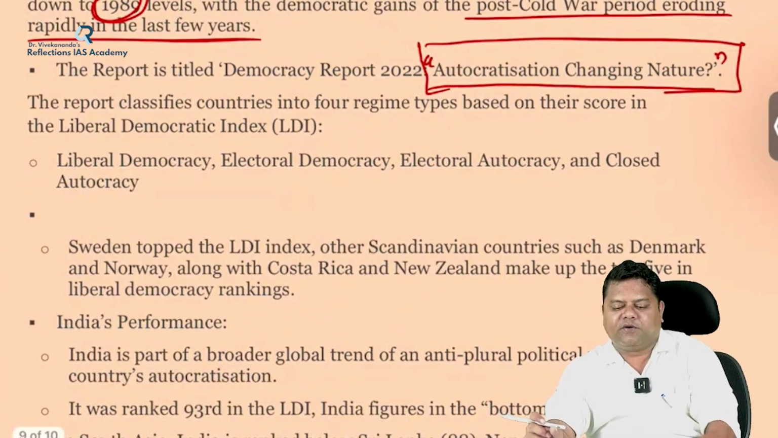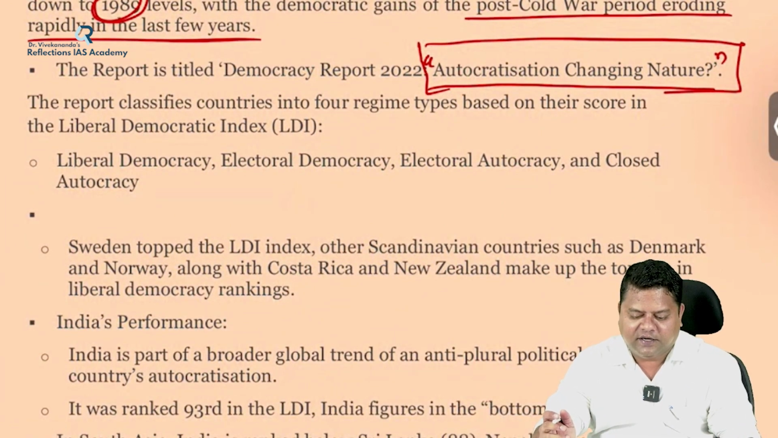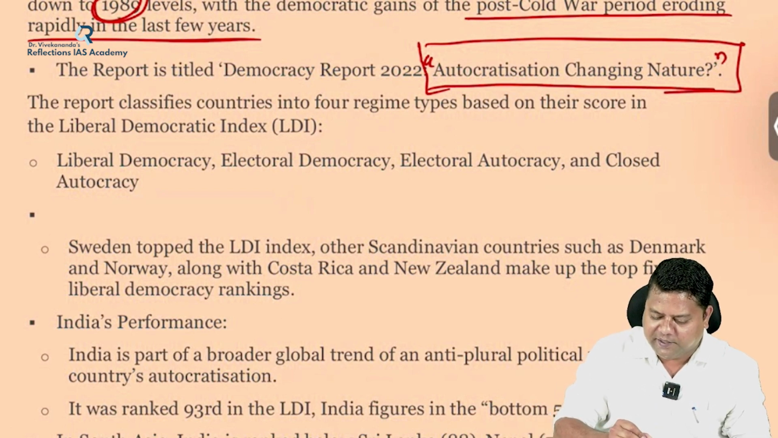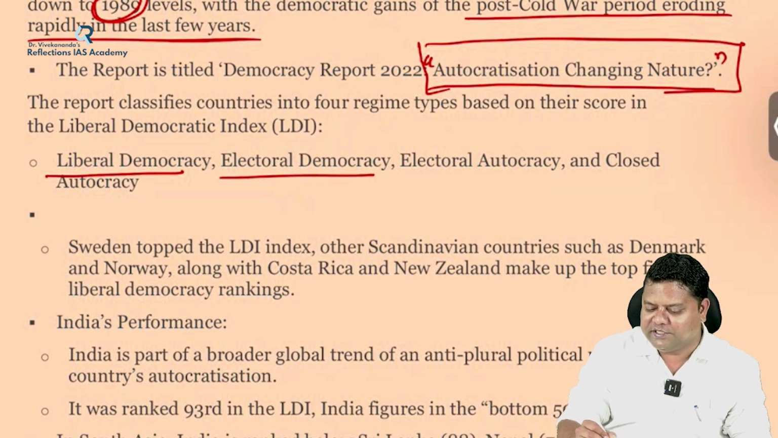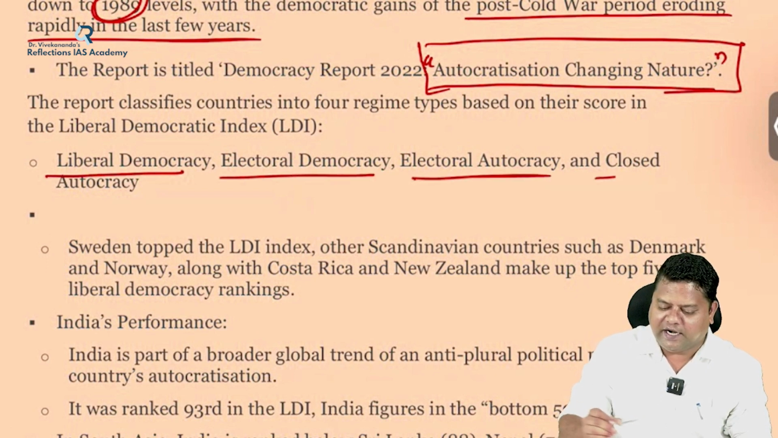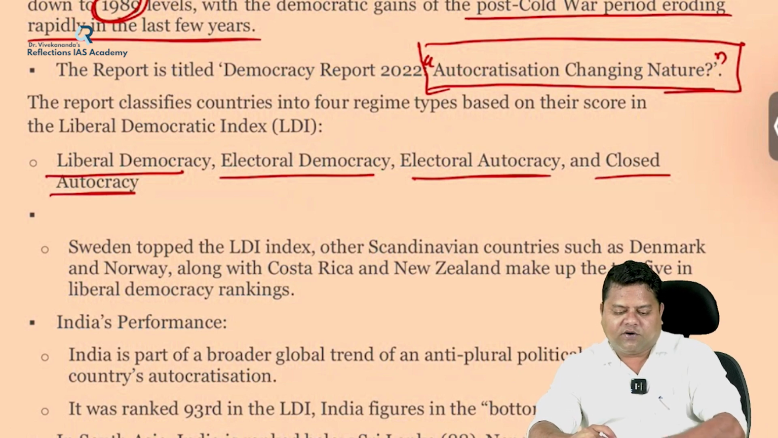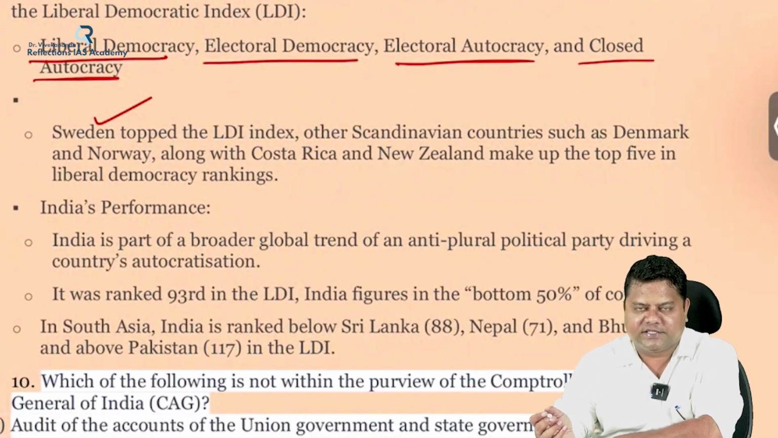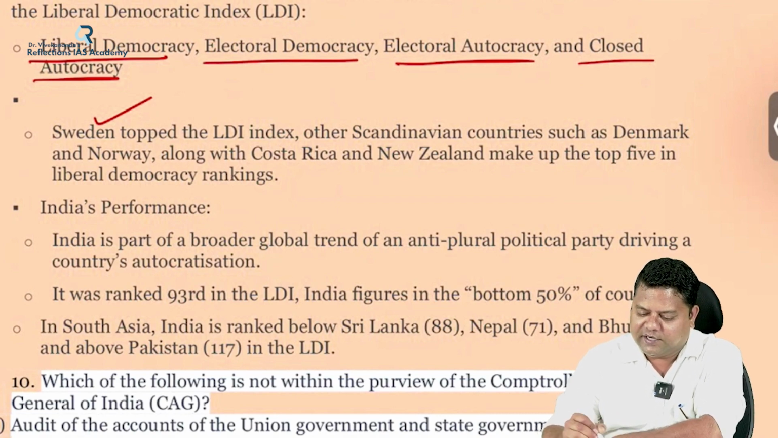This particular report, the Democracy Report, classifies countries according to 4 regime types: liberal democracy, electoral democracy, electoral autocracy, and closed autocracy. According to this index, Sweden has topped, followed by other Scandinavian countries like Denmark, Norway, Costa Rica, New Zealand, etc.